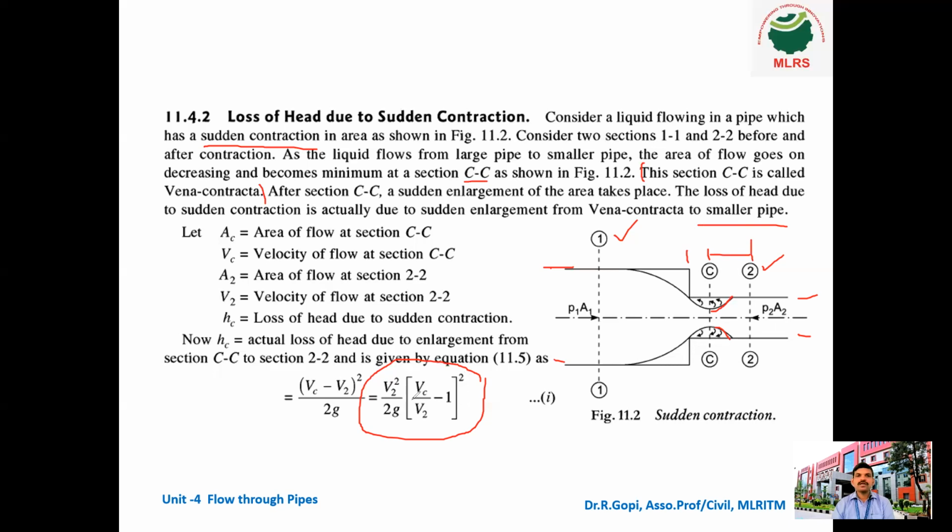Now tell me, what is V2? V2 is the velocity after the sudden contraction and V1 is before the sudden contraction. And what is Vc? Velocity at this point. This is called Vc, the velocity at the vena contracta point.